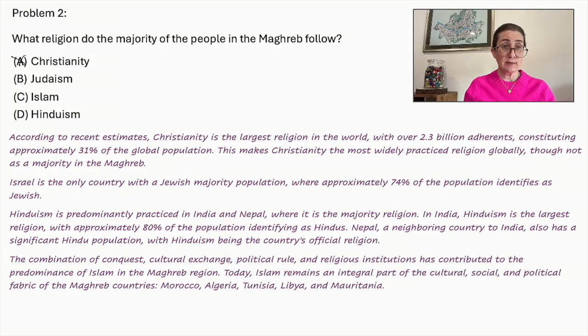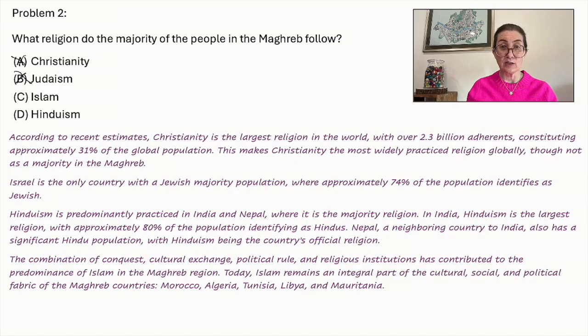As far as Judaism is concerned, Israel is the only country with a Jewish majority population, where approximately 74% of the population identifies as Jewish. So it's not in the Maghreb, and we can eliminate Judaism. I'm going to skip to Hinduism. Hinduism is predominantly practiced in India and Nepal, where it is the majority religion.